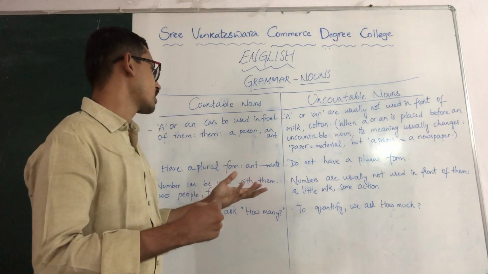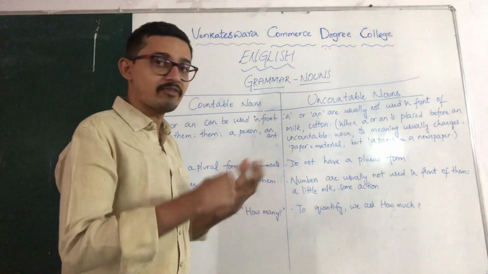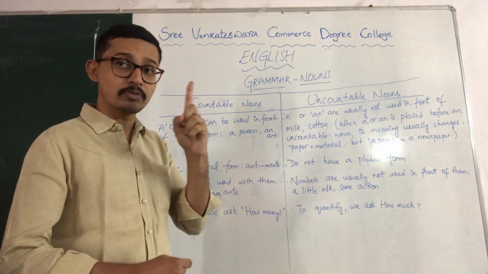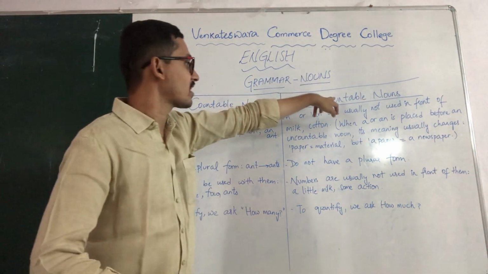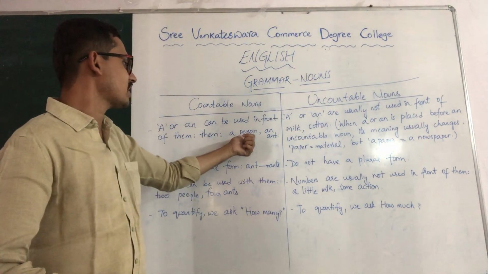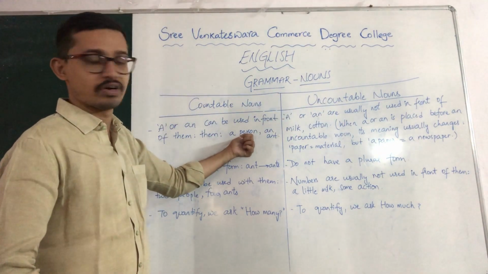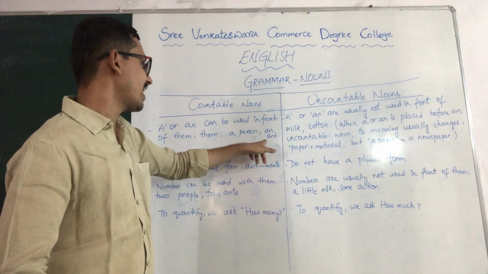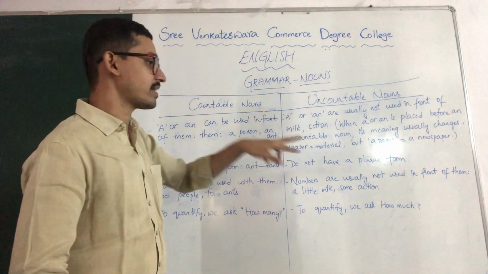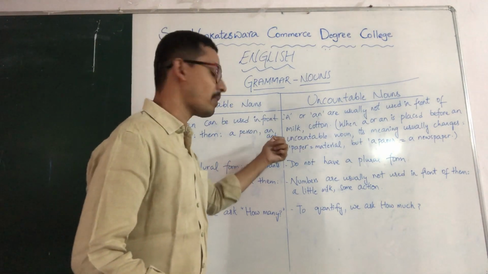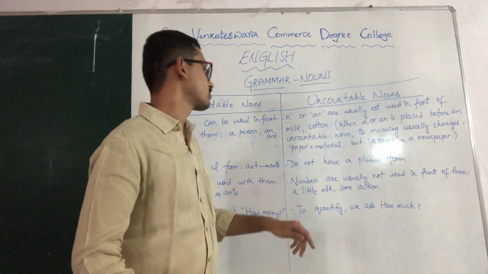We can't count people, but we can count persons. You should be clear with this. People comes under uncountable noun, whereas person comes under countable noun. An ant. We can count ant, right? And ant has a plural form, ants.